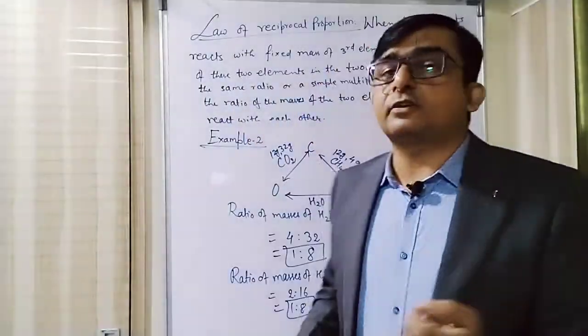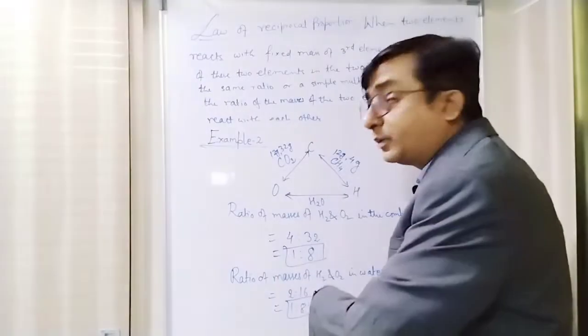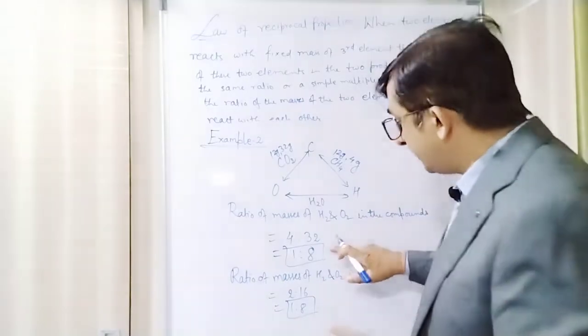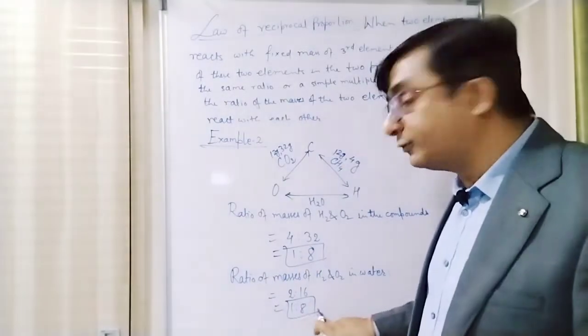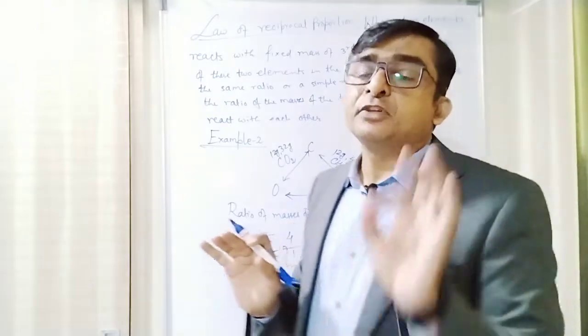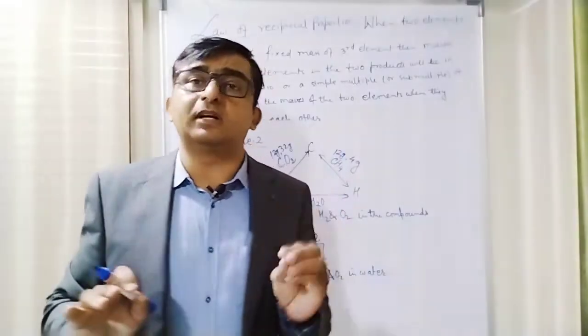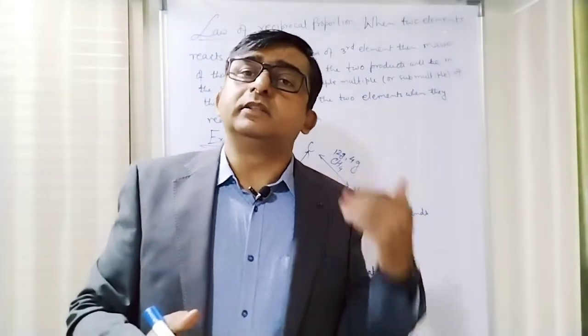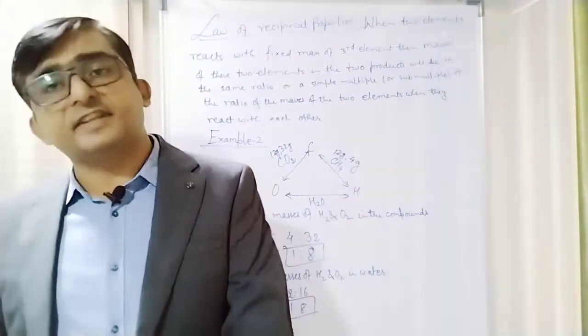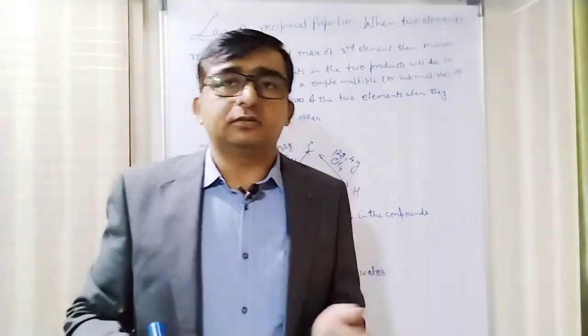But I'm not saying that it will always come 1:8. What I'm saying is that it might have come 1:16, 1:24, 1:4, like that. So the ratio will always be a simple multiple. This is called the law of reciprocal proportion. So that's it about it.